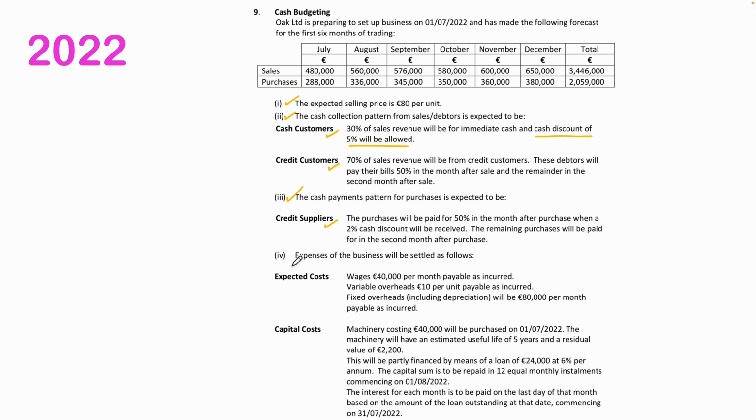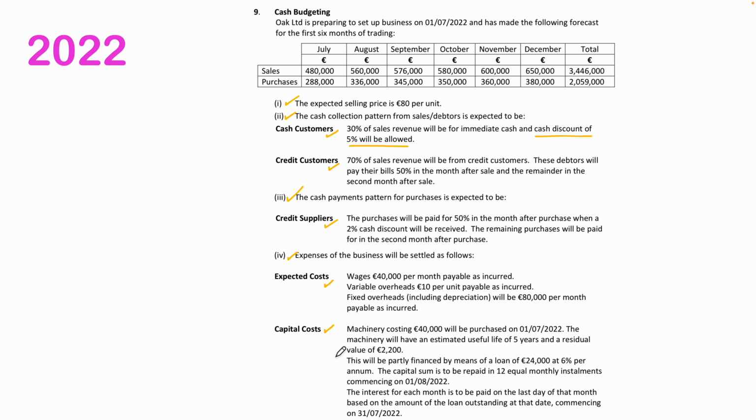Number 4 says expenses of the business will be settled as follows. So we've got expected costs. Wages, 40,000 per month payable as incurred. Variable overheads, €10 per unit payable as incurred. Fixed overheads, including depreciation, will be 80,000 per month payable as incurred.